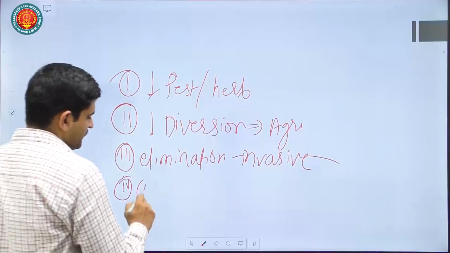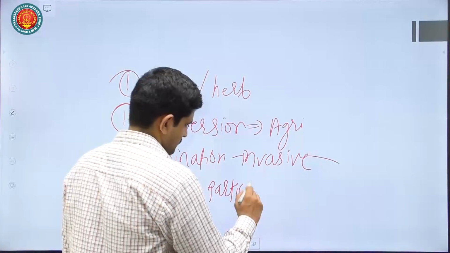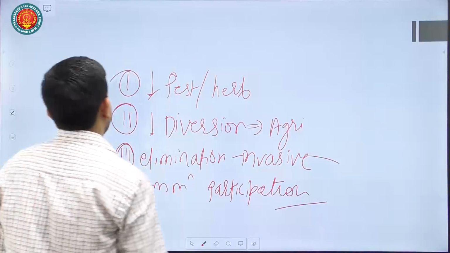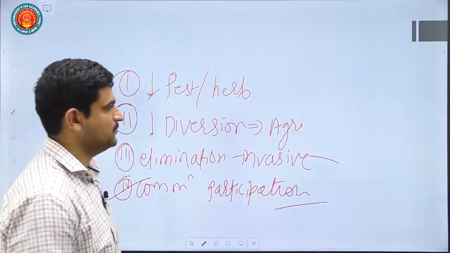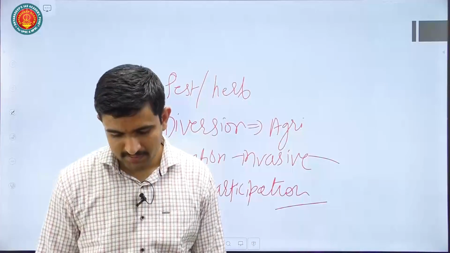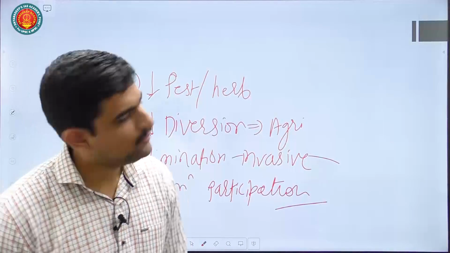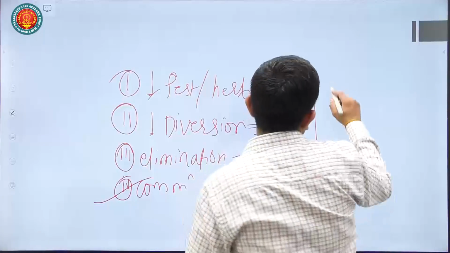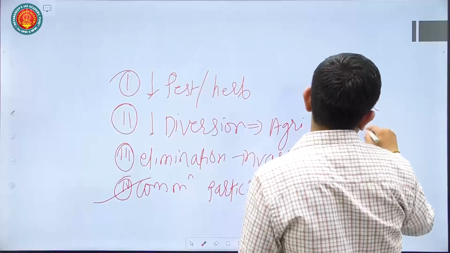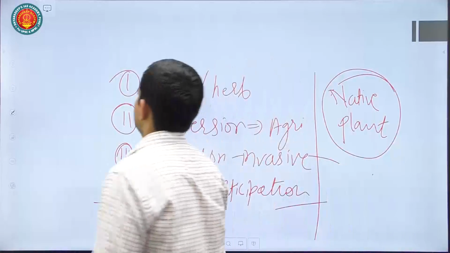Lastly, we can talk about community participation in addressing this, because this cannot be addressed only by the efforts of the government. It is not possible. So you can mention that these things, community participation and so on, are also important. Okay, so that's about this. You can also talk about growing native plants in the wetland area. Native plants will also act as climate stabilizers. Okay, so that also you can mention.